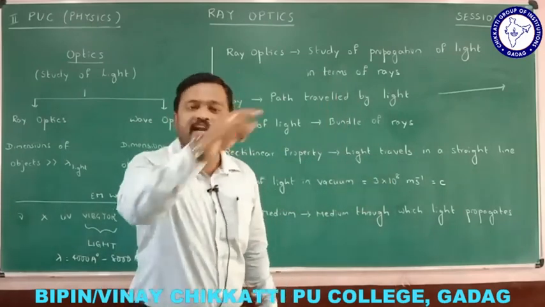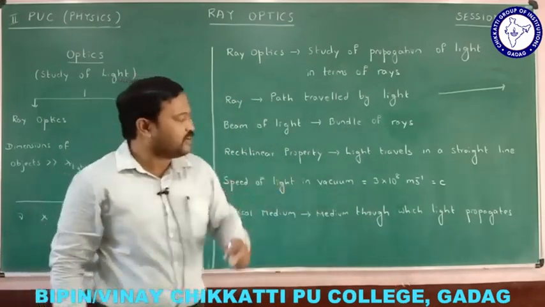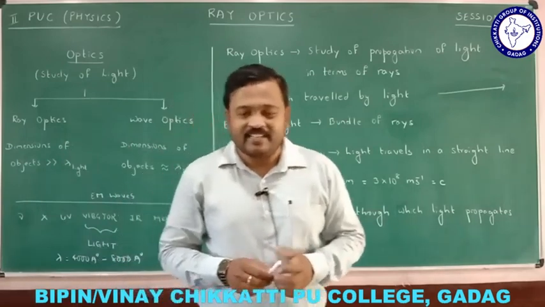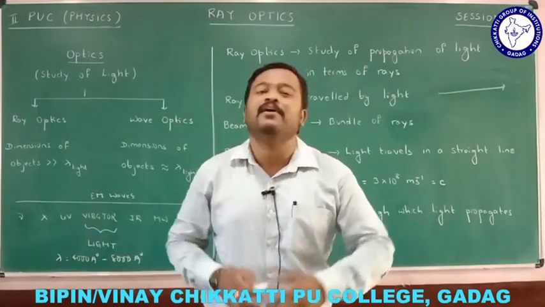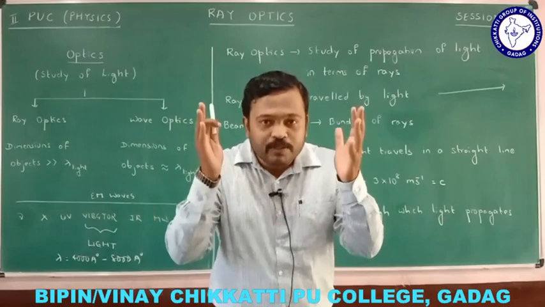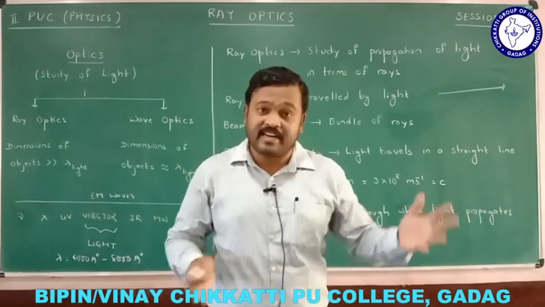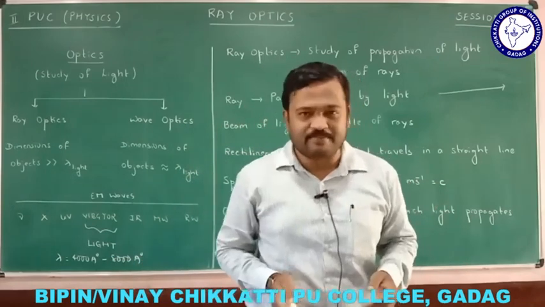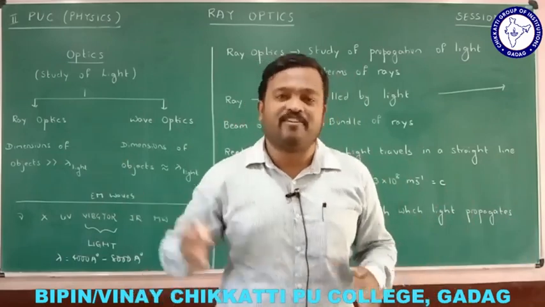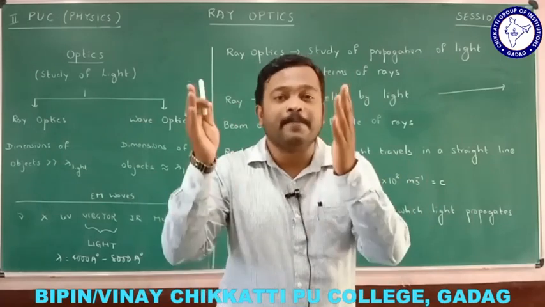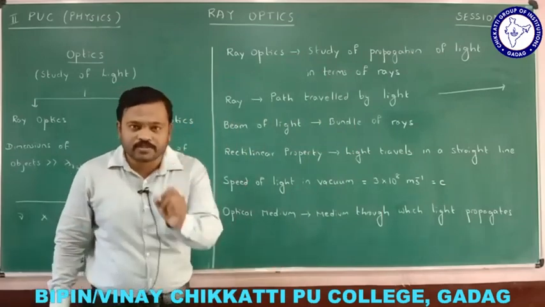And the medium in which the light travels, that medium is called as optical medium. It is a medium through which light propagates, right? So certain medium are there in which light propagates, like air, it is an optical medium, water is an optical medium, glass is an optical medium, right? So the medium through which light travels, that medium is called as optical medium, and the medium through which light cannot travel, that is called as opaque medium. For example, if I am taking a wood, if I take a metal plate through which the light cannot travel, so that kind of medium are called as opaque medium, right? The medium through which the light propagates, that medium is called as optical medium.